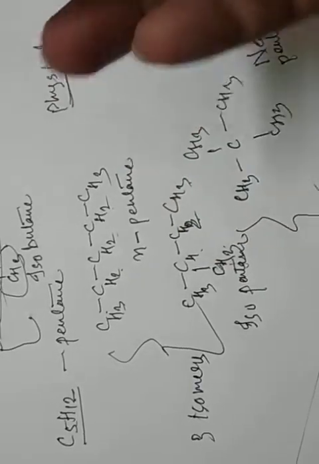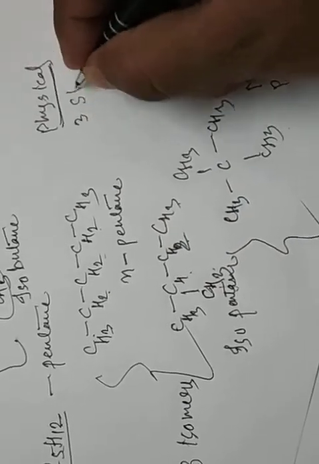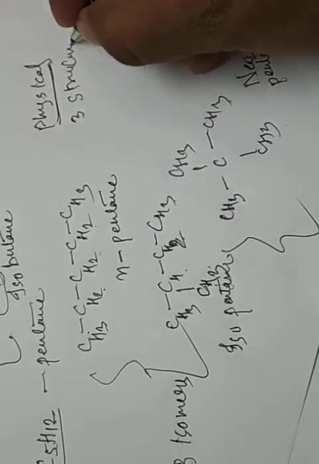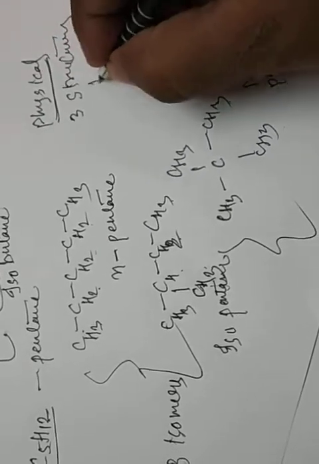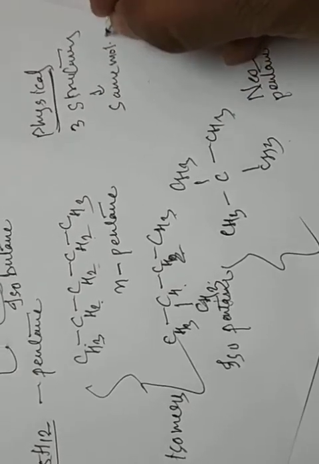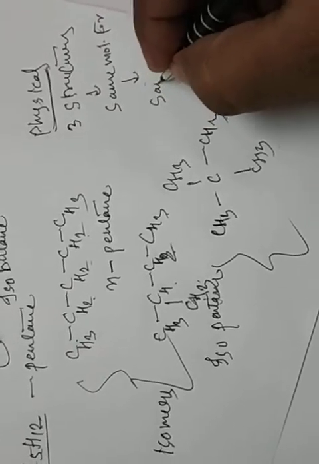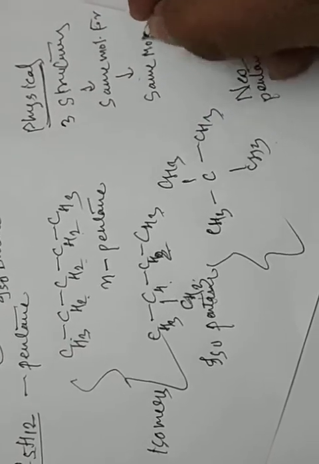Same molecular formula means same molecular mass. So these three structures have the same molecular formula. Clear?